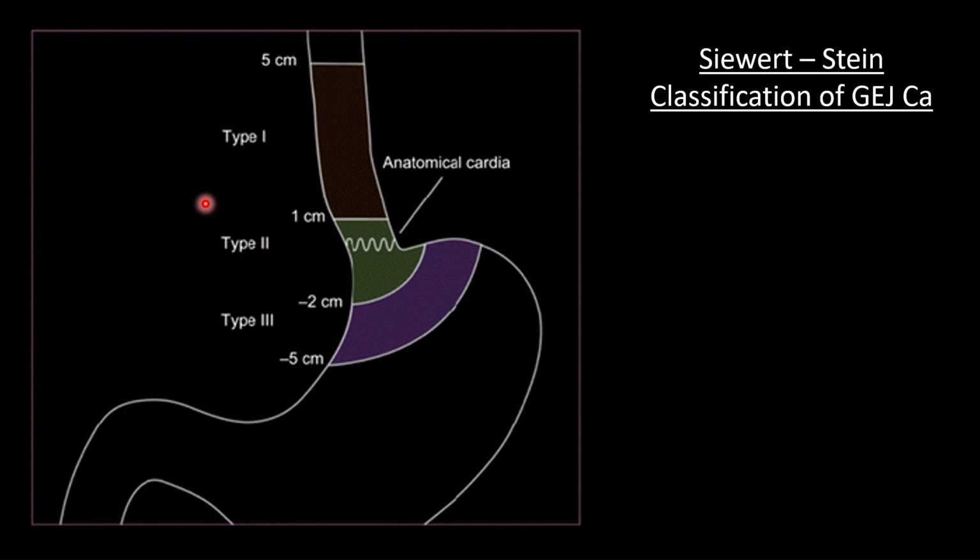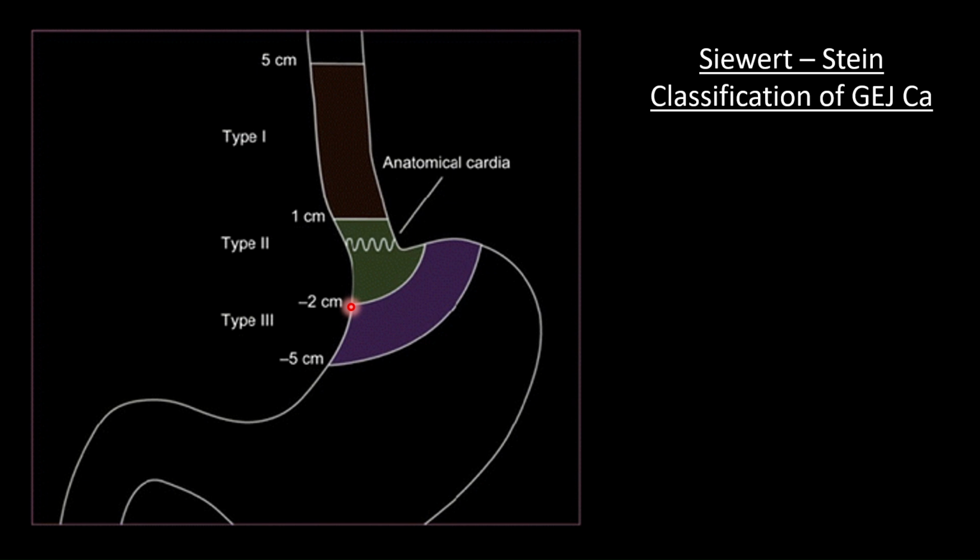Type 2 mainly includes the carcinomas where the epicenter of the lesion is 1 centimeter above and 2 centimeters below the junction. And type 3 includes the subcardial variety where the epicenter is present 2 centimeters beneath till 5 centimeters beneath the gastroesophageal junction.